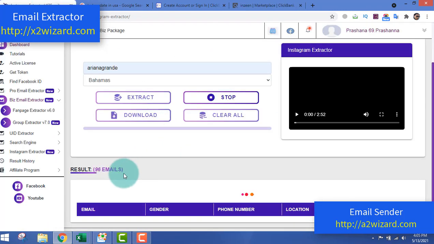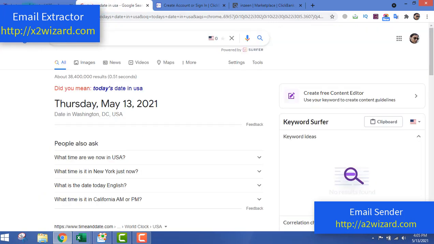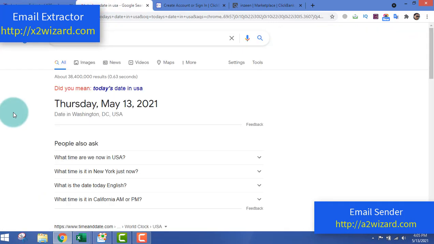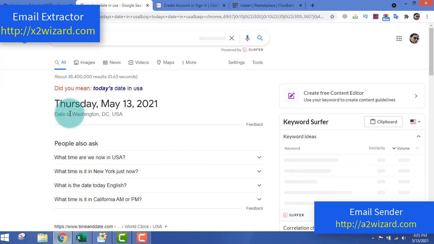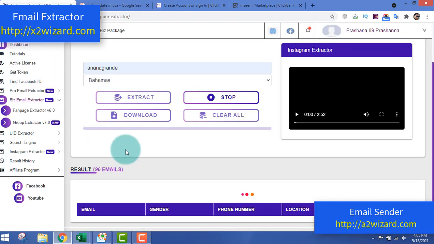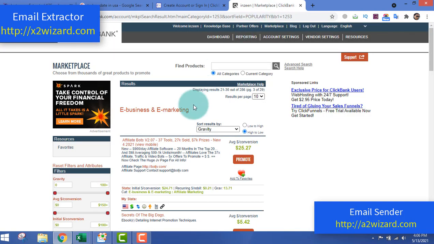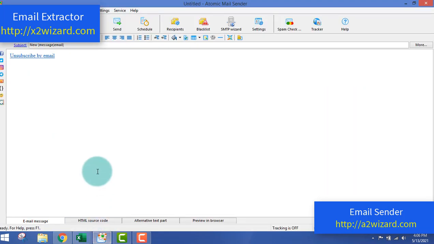You can see out here that 96 emails have been extracted by the software again. So you can see that this software works flawlessly. You can just go and check out the dates today. I'm just refreshing it so that you can see that the software is working flawlessly. Step 1, extract emails. Step 2, find products to promote. Step 3, send emails.